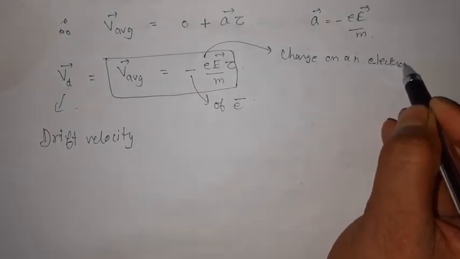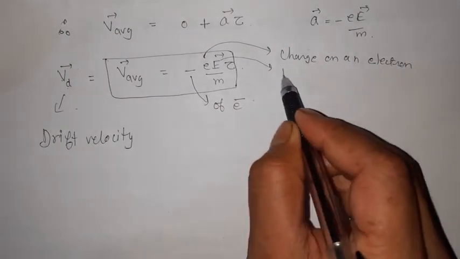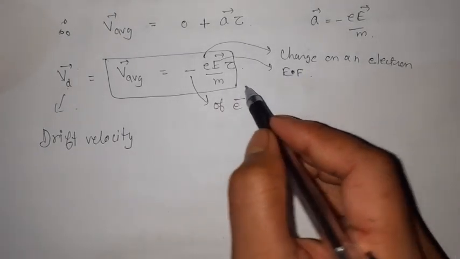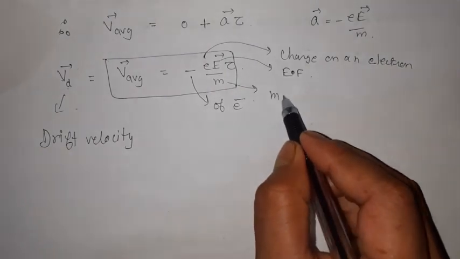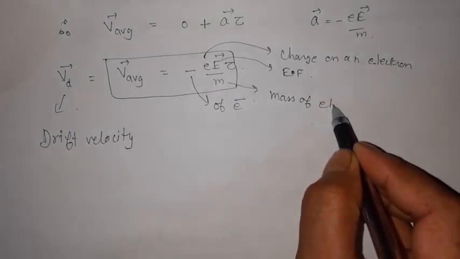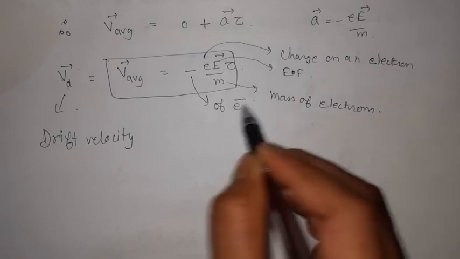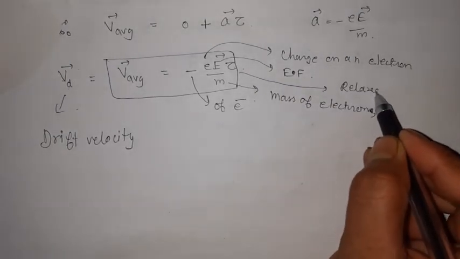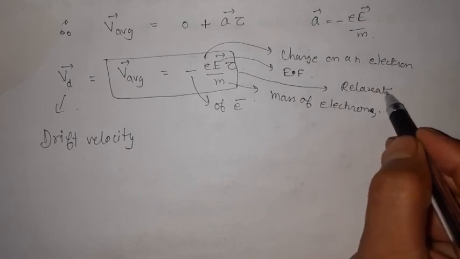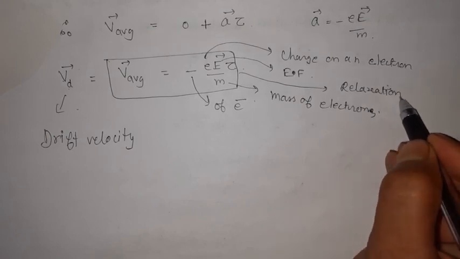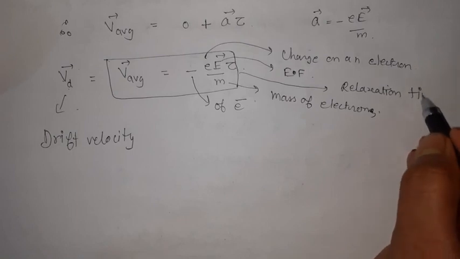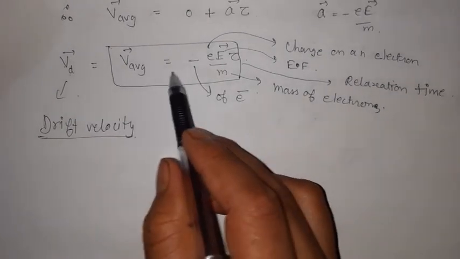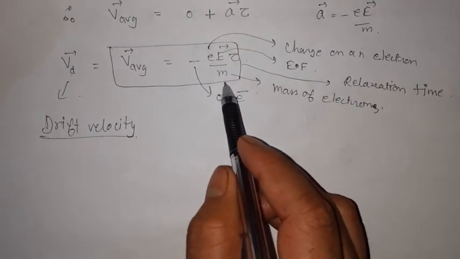Okay, and the next, this is E. It is the electric field which is supplied between the ends of the conductor. m is the mass of the electron, and tau, it is what? Relaxation time. Okay, so thus we get that the drift velocity is equal to minus of eE tau by m.